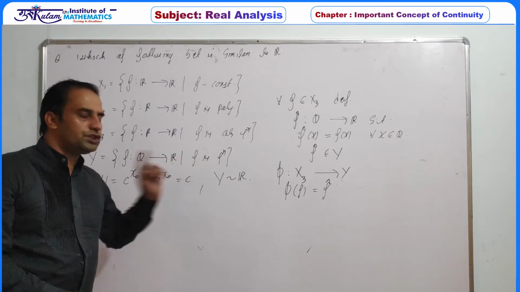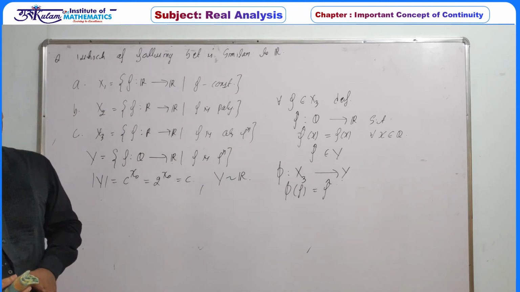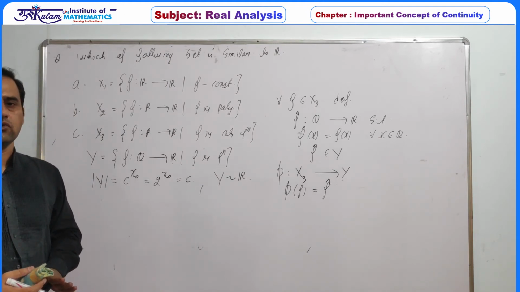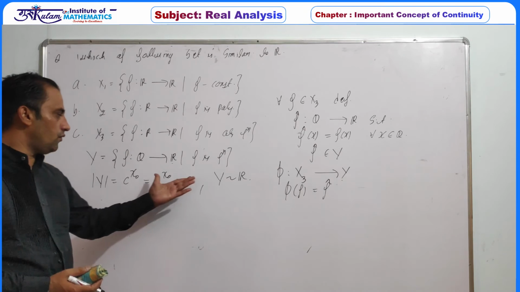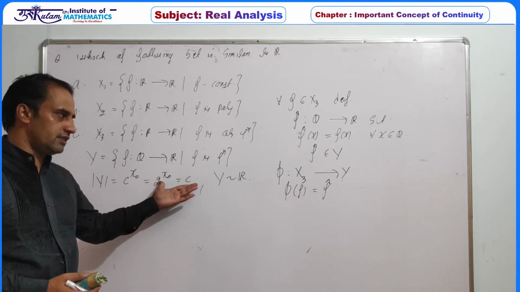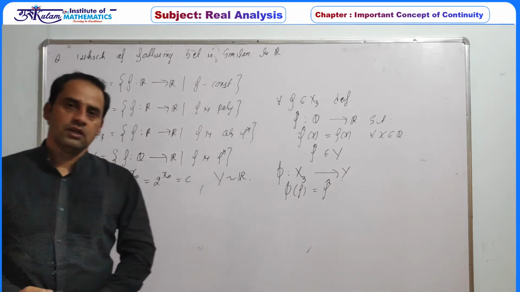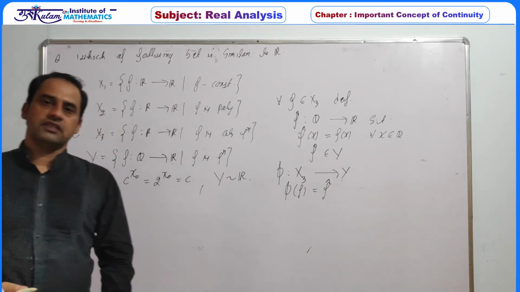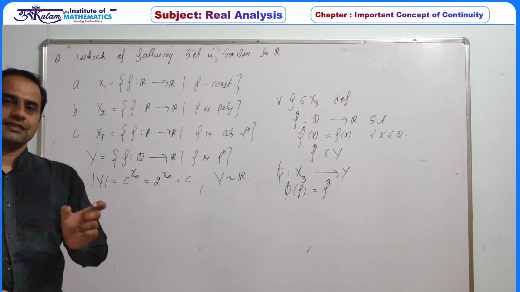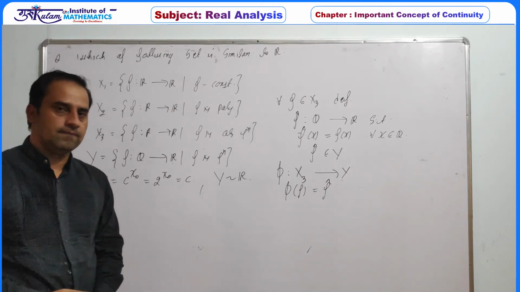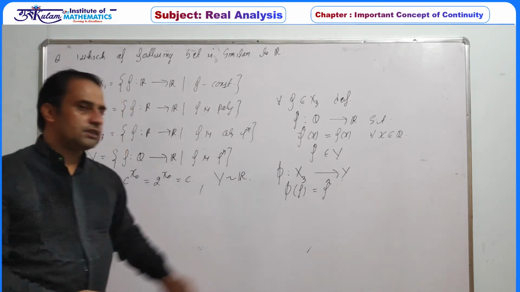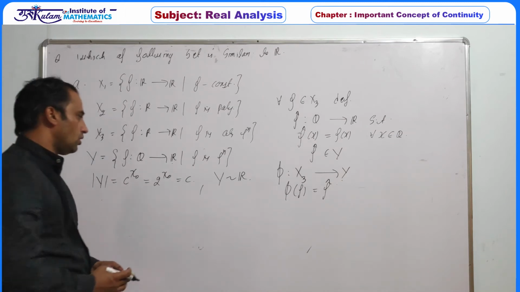Now if this function is 1-1, then the cardinality of x3 is less than or equal to the cardinality of y, which is exactly c, so the cardinality of x3 is less than or equal to c, and obviously greater than or equal to c, so hence the cardinality of x3 is c. So we have to prove whether this phi function is 1-1 or not.